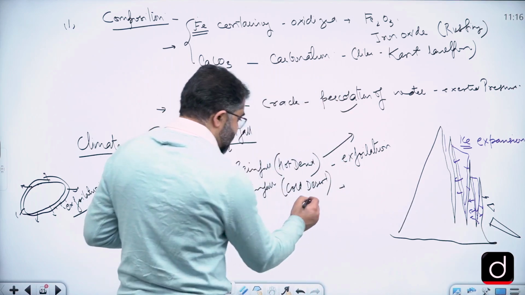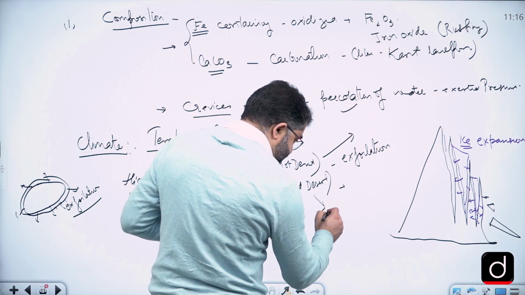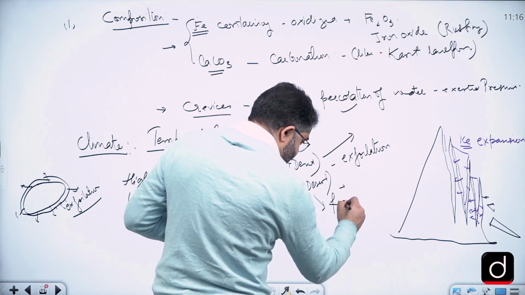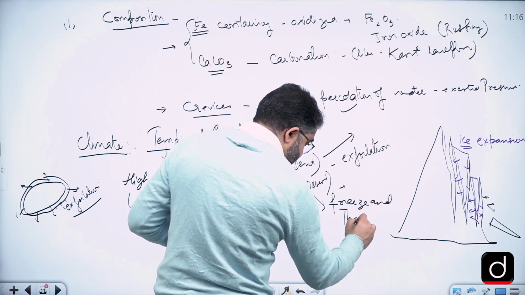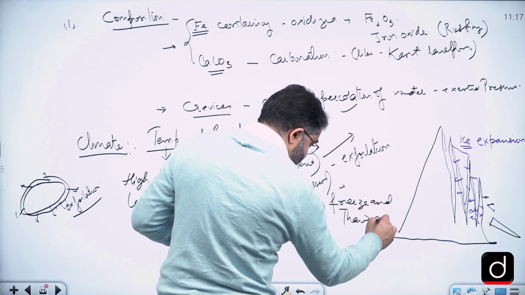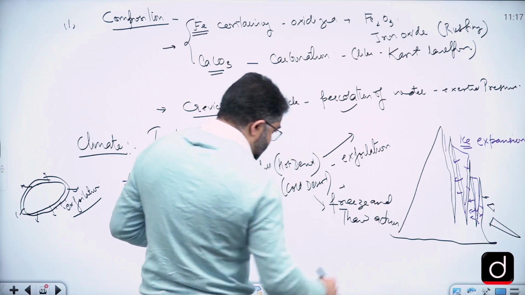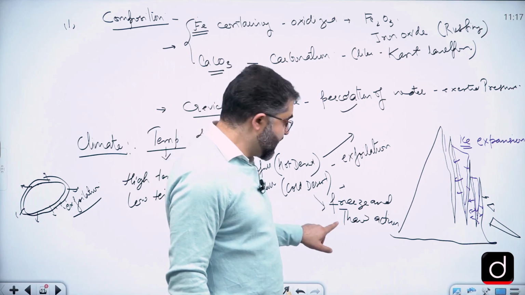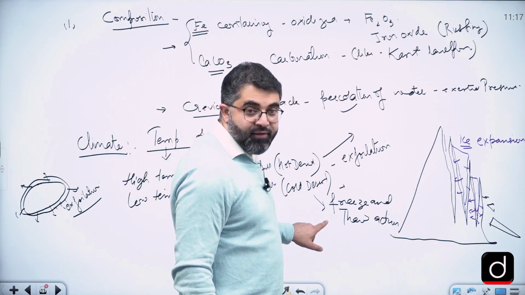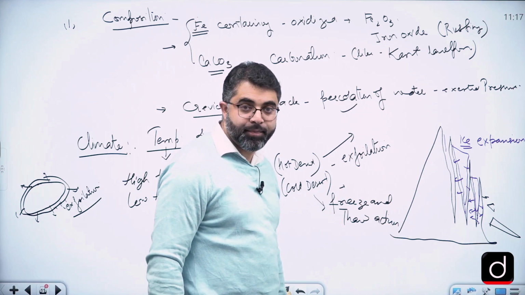Now, this process is referred to as freeze and thaw action. So, in the regions with cold desert or cold climatic condition, what is the process of erosion? Freeze and thaw.